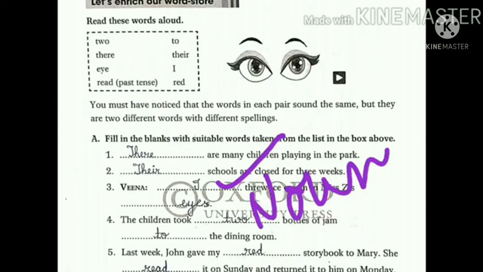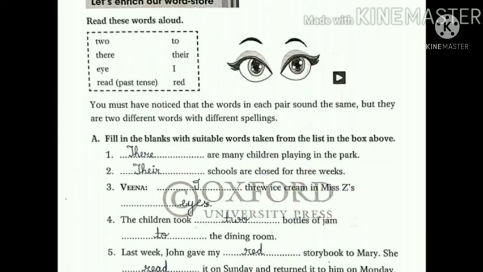Now fourth one is, the children took 2 bottles of jam to the dining room. So here TWO, 2, is a number. Yes. And here again, jam to the room, it means TO, it is a preposition. Yes. So be careful about the spellings of these 2 words. Last one is here. Last week John gave my red storybook to Mary. She read it on Sunday and returned it to him on Monday.